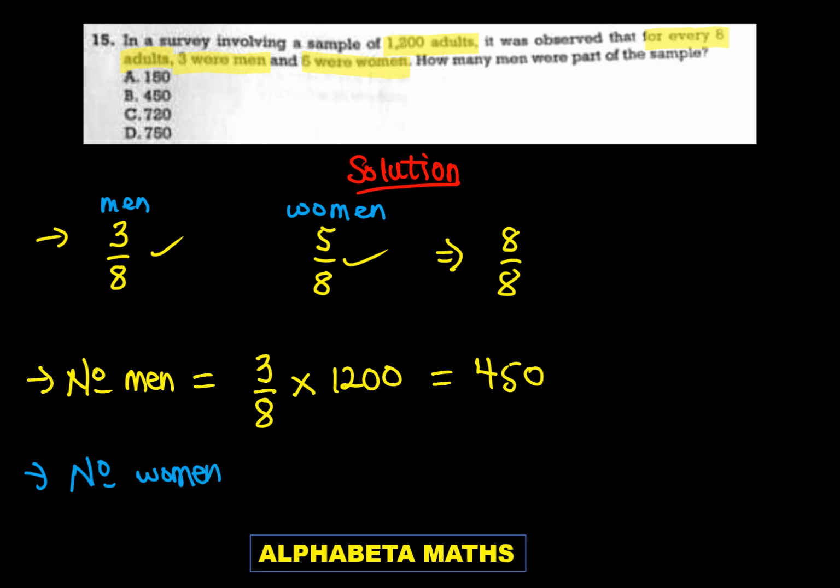that were part of the sample, that is also going to be 5 out of 8 times 1,200, which is 750. You can also do that by subtracting 450 from 1,200. You will still be getting 750 women. Now, since the question was asking about the number of men, the answer becomes C. Let's look at the next question.